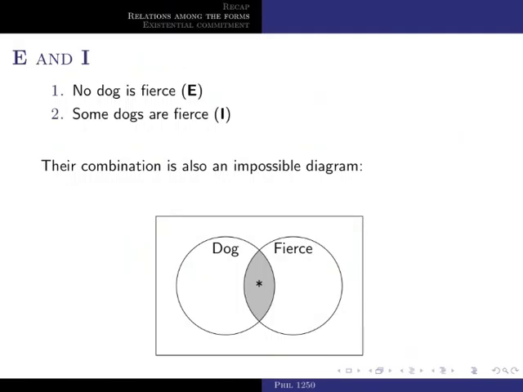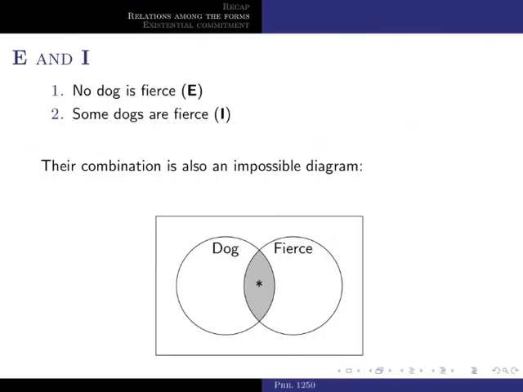Forms E and I are also contradictories. So if you have no dog is fierce, which is E, and then you have also some dogs are fierce, which is I, well, you can't combine them into a single diagram, right? Because to make E true, we have to say that the intersection of the two sets, that is area 2, is empty.